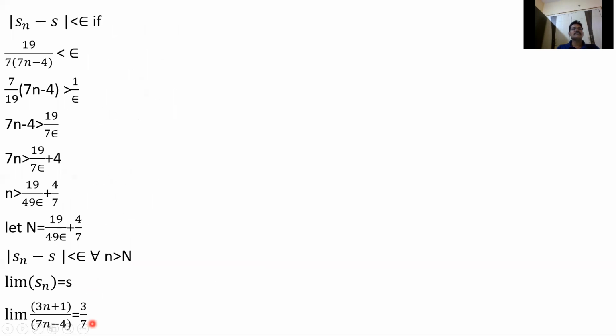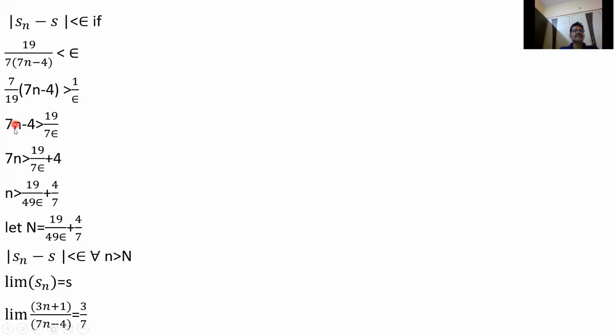So mod Sn minus s is less than epsilon if 19 by 7 into (7n minus 4) is less than epsilon. When reversing the number, the sign will be changed: less than will become greater than. So reversing, 7 into (7n minus 4) by 19 is greater than 1 by epsilon. Because we know, for example, 2 is less than 4, then automatically 1 by 2 is greater than 1 by 4.